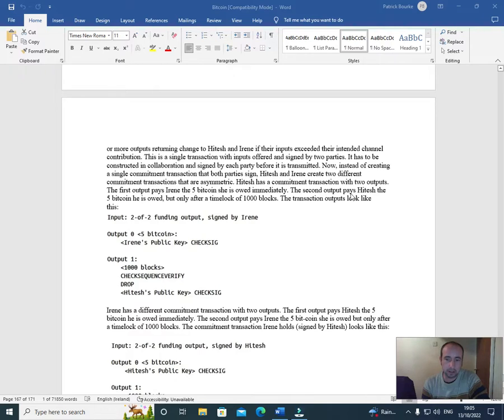The transaction output looks like this: input 2 of 2 funding, output signed by Irene, output 0, 5 Bitcoin, Irene's public key, check sig, output 1, 1000 blocks, check sequence verify drop, Hitesh's public key, check sig.